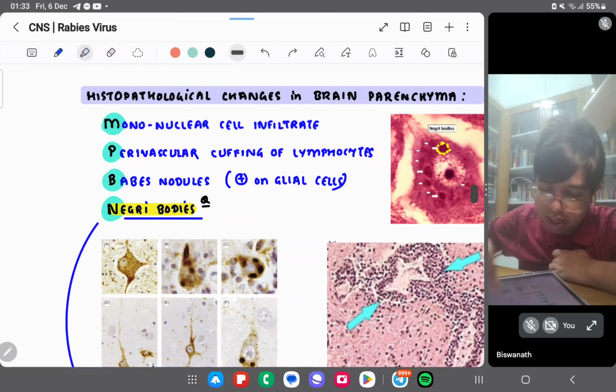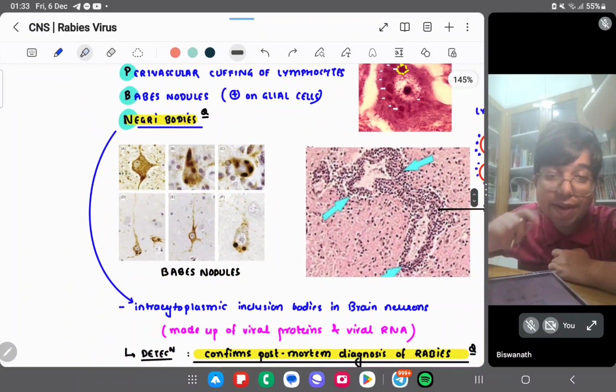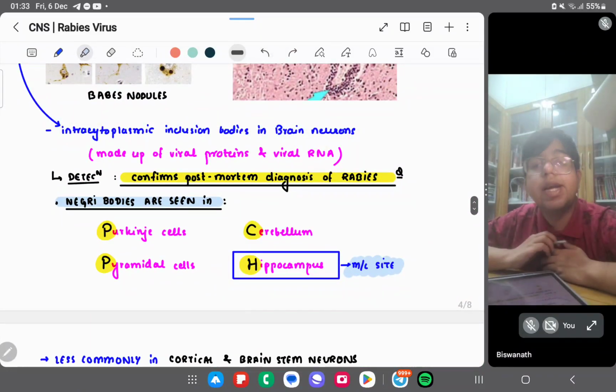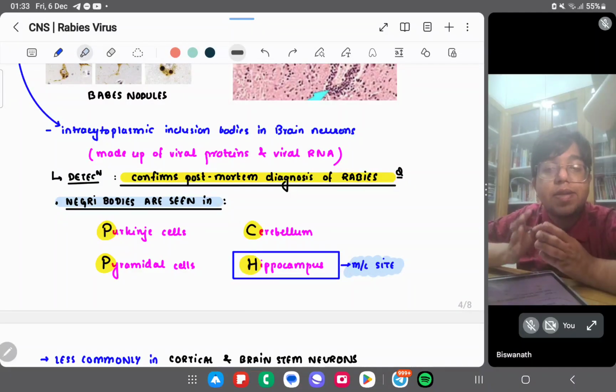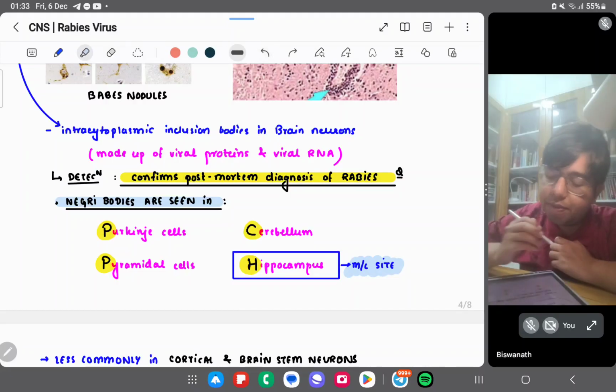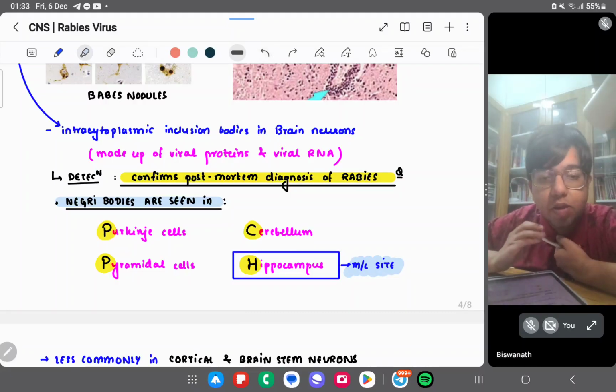Babes nodules and Negri bodies. Negri bodies are very important. A Negri body is an intracytoplasmic inclusion body seen in rabies. Detection confirms the post-mortem diagnosis of rabies, so you can't get Negri bodies in an alive patient.